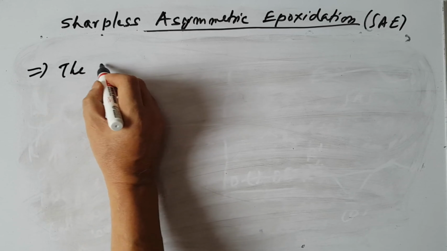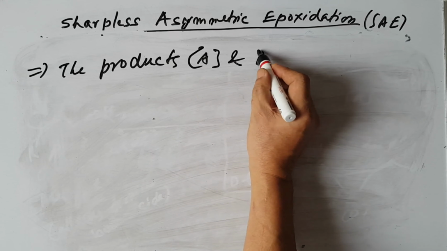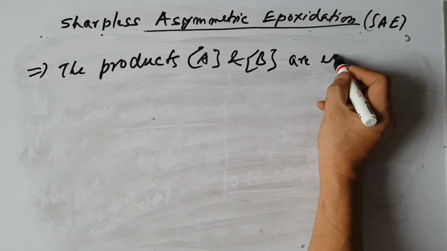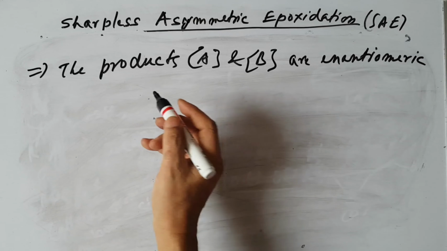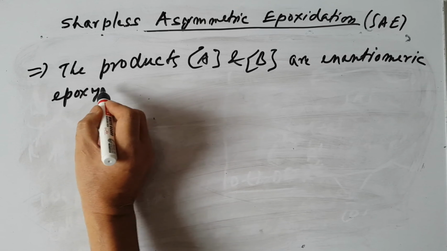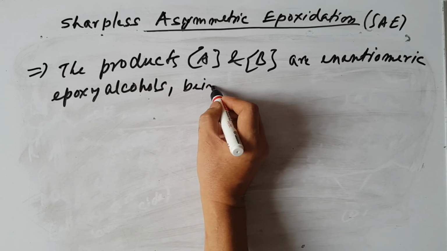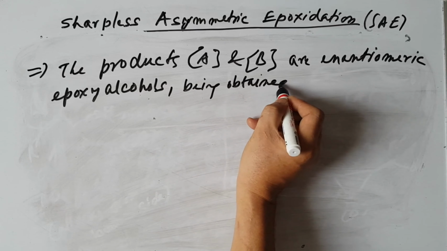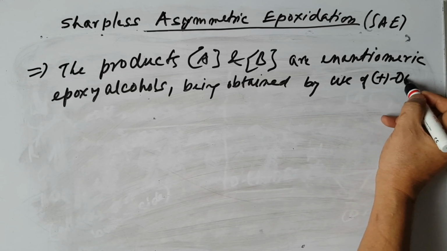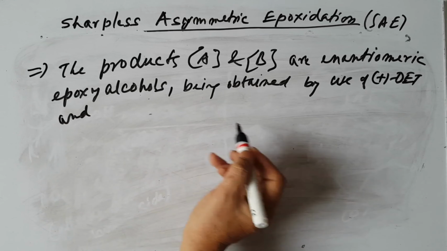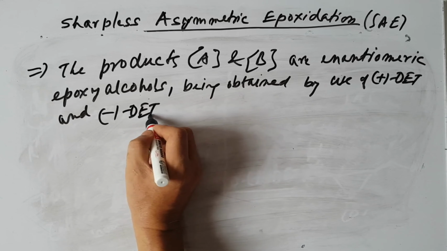Count the products. Products A and B are enantiomeric epoxy alcohols, obtained by use of positive diethyl tartrate and negative diethyl tartrate respectively.